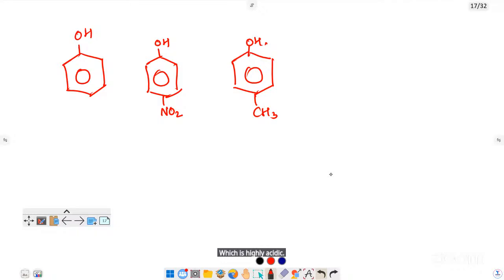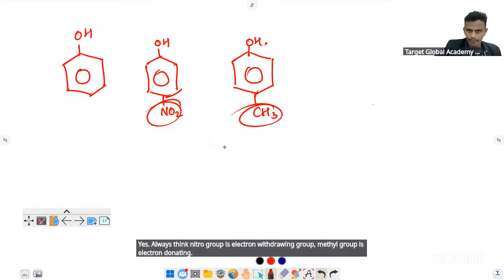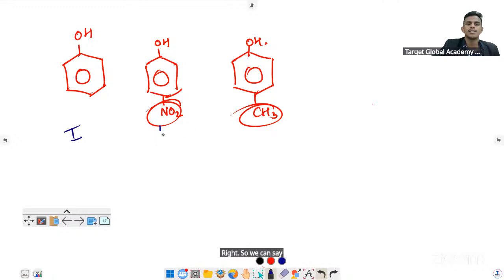Sir, para-nitrophenol. Yes. Always think nitro group is electron withdrawing group, methyl group is electron donating. So we can say this is first, this is second, this is third. So para-nitrophenol is highly acidic.